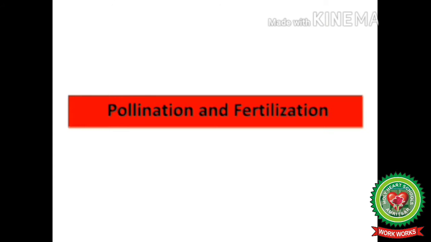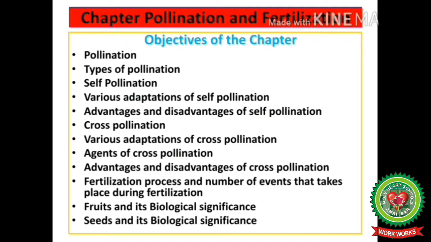Before proceeding with the chapter, we must know the objectives of the chapter. The main objectives of this chapter include pollination. We will discuss types of pollination, that is self-pollination and cross-pollination. We will discuss various adaptations of self-pollination along with its advantages and disadvantages. We will discuss in detail cross-pollination, various adaptations of cross-pollination, agents of cross-pollination along with its advantages and disadvantages.